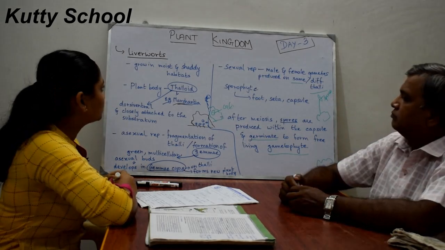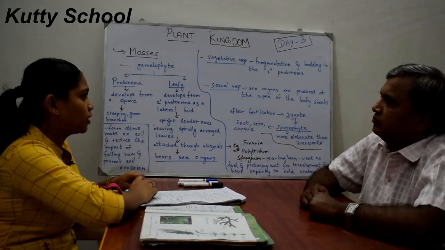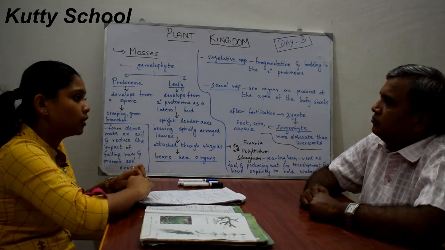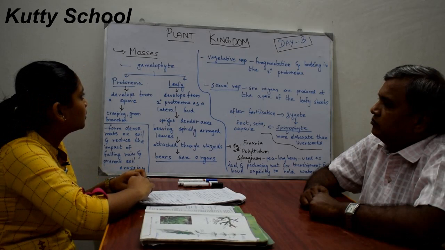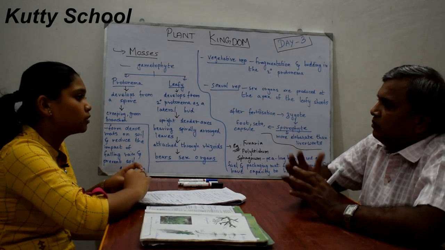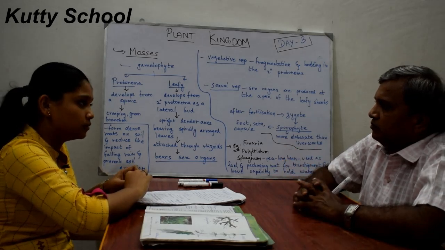So this is about liverworts. We are going to see about mosses. Firstly we saw about liverworts, and after that now we are coming to mosses. Here the gametophyte of mosses, these two things are coming under bryophytes.